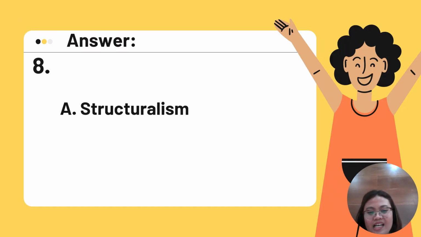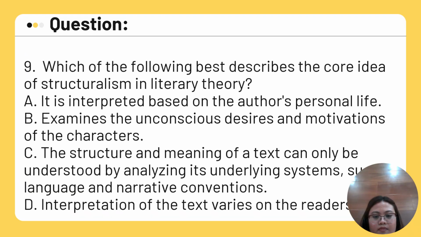Okay, so the correct answer, of course, is structuralism. When we say structuralism, we focus on the form, the organization, the structure, the word choice, and multiple languages used in the text. And as for the three, reader's response, biographical criticism, Marxism, we have already discussed those things. So let's move on to our next question.